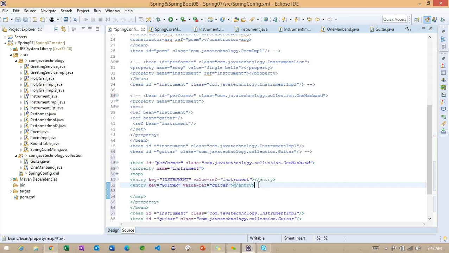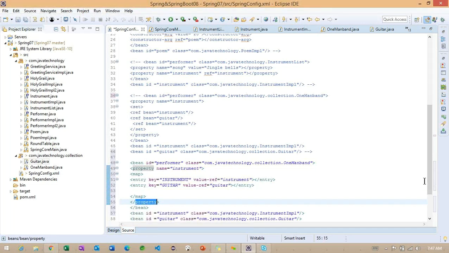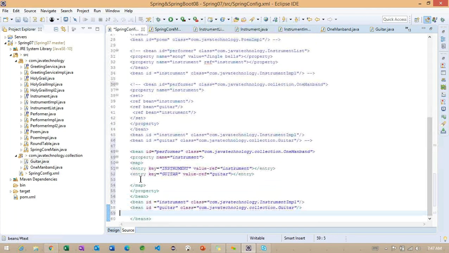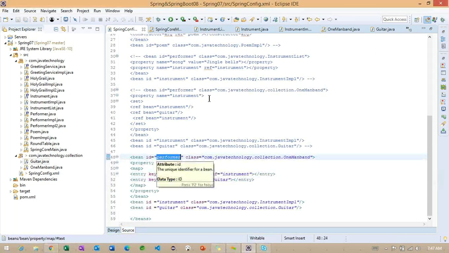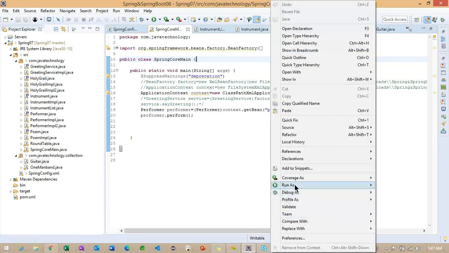Now we define the map property and we close the map property. After the map property, we close the property tag and we specify the bean. Okay, let me check, did we miss anything? No. Okay, let me save all the classes here. So here also we use the same performer. Okay, let me run the example.